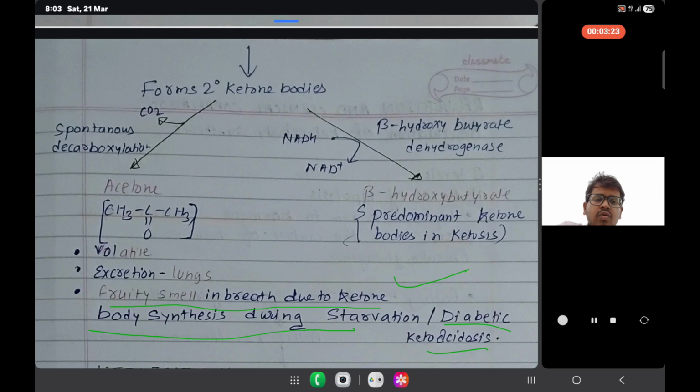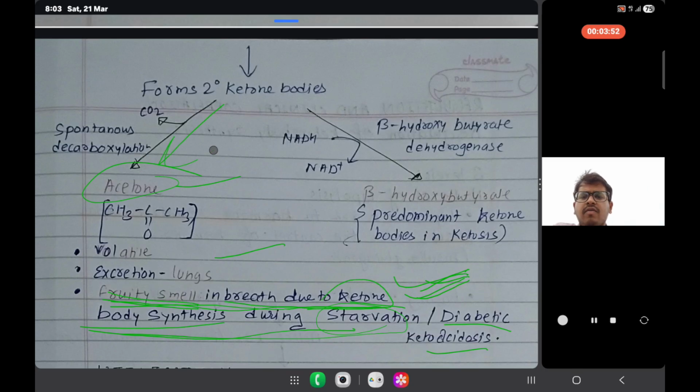There are three important things we must understand about acetone. First of all, it is a volatile compound. Next, it is excreted through the lungs. Then, there is a fruity smell in the breath due to ketone body synthesis. This condition happens only in starvation, so the fruity smell in the breath is due to ketones.